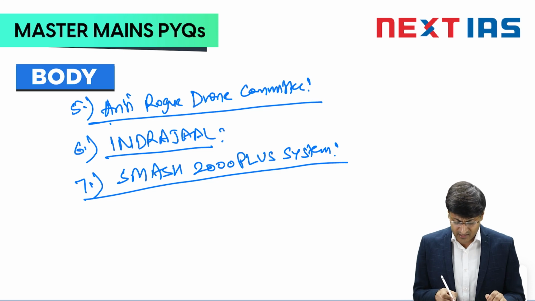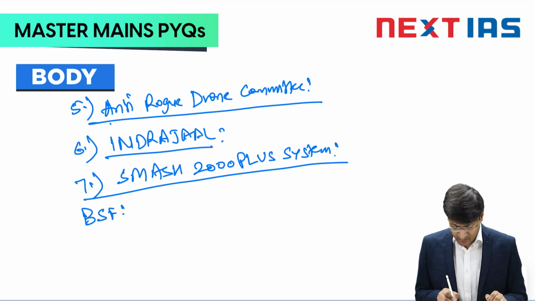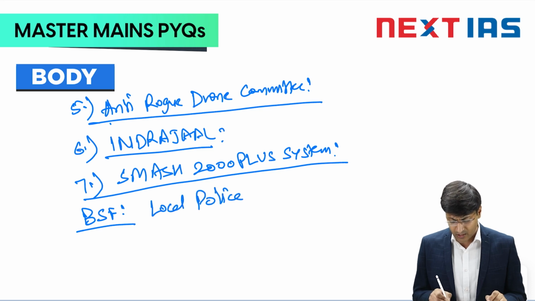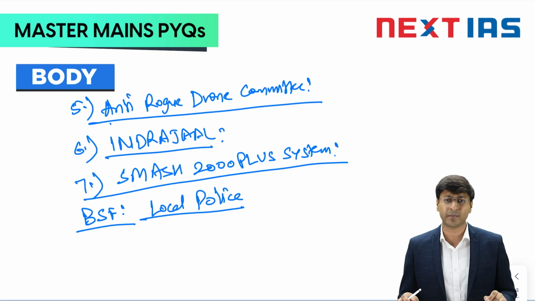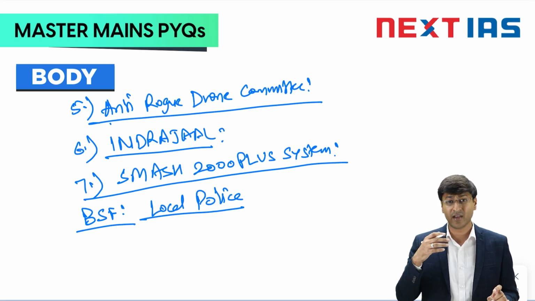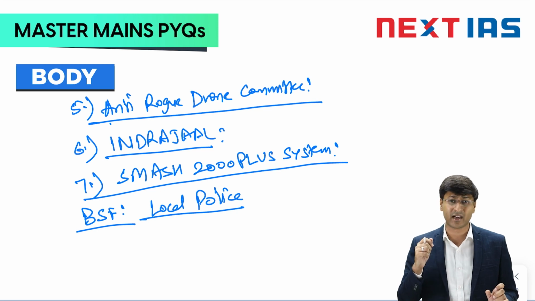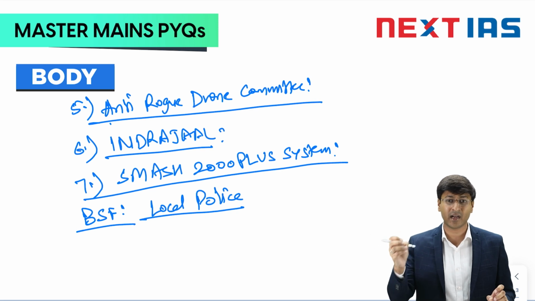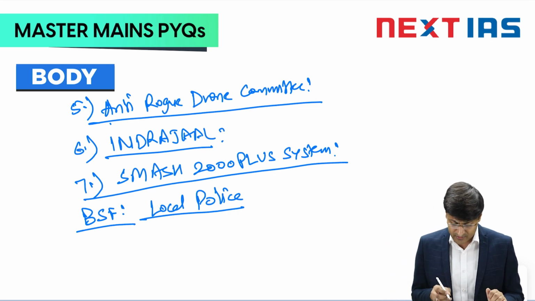There are various other measures that have been taken by BSF. One is the participation of local police. In Punjab, the local police has deployed more than 3000 personnel for safeguarding the borders, and to tell the community about the importance of overall drone management. So if any drone delivers any contraband, be it arms, ammunition, or drugs across the borders, the local communities are very well aware that this might be a case of drone delivery. So they can highlight that and bring it under the notice of the authorities.